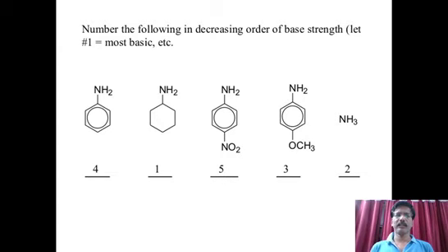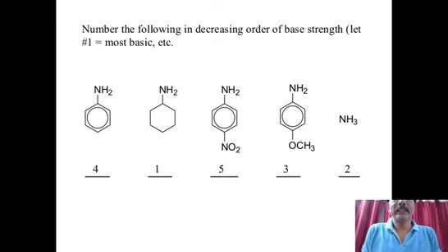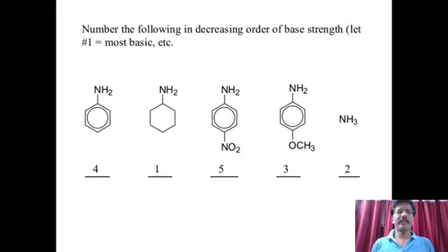Now, these are the different combinations. You can see there are 5 compounds. One is pure aniline, that is NH2 attached to simple benzene, and another is aminocyclohexane. It is not benzene, it is cyclohexane. NH2 is attached to cyclohexane, a pure alkane. Another is aniline having a nitro group as substituent, and in another case aniline having a methoxy group as substituent, and pure ammonia.